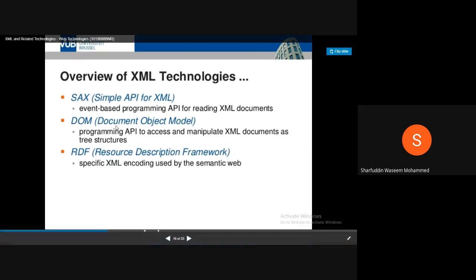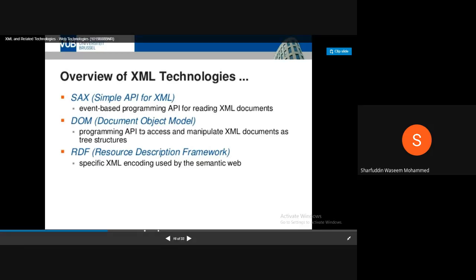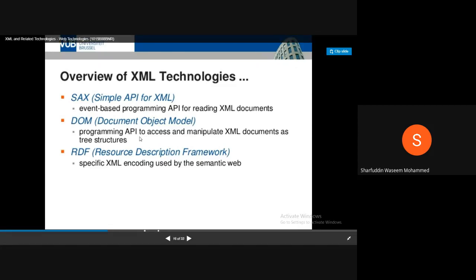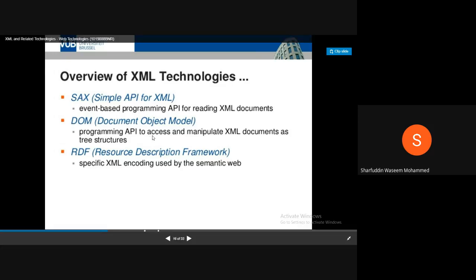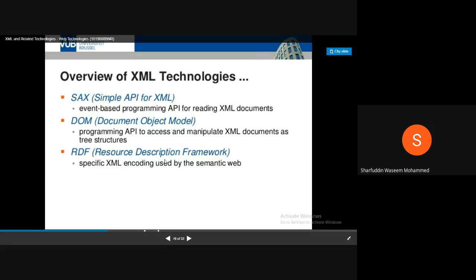You are already familiar with the document object model. The document object model is there in HTML, and it is also there in XML. It is a programming API to access and manipulate an XML document as a tree structure. It reads the whole XML as a tree, and accordingly it provides some APIs, with the help of which you can access it. This DOM can be written in Java or JavaScript, which helps you make something like an XML parser. It provides a set of APIs. Then there is the Resource Description Framework.